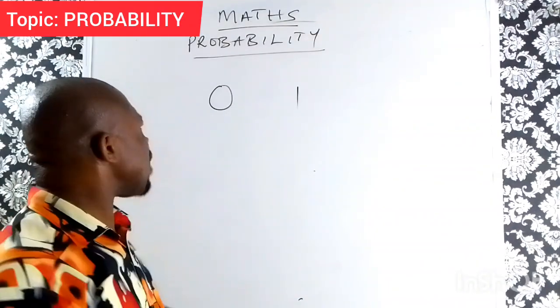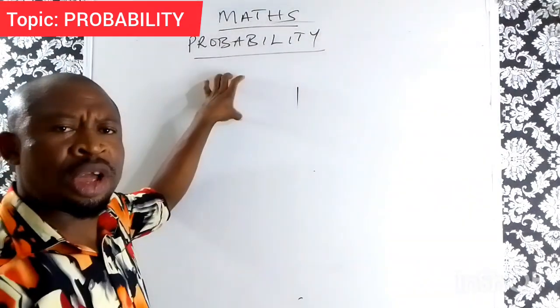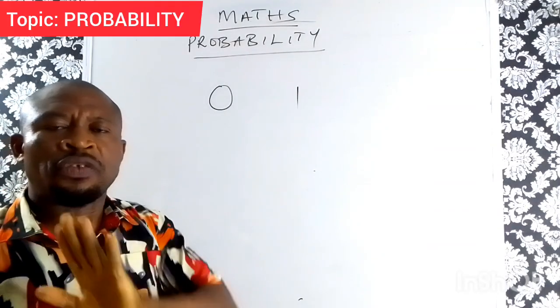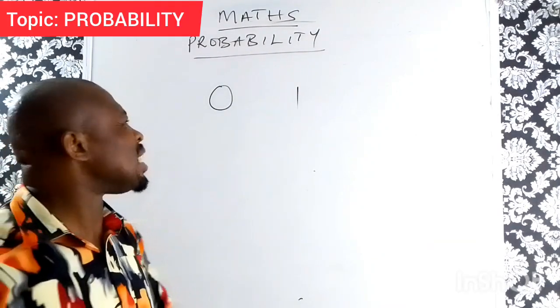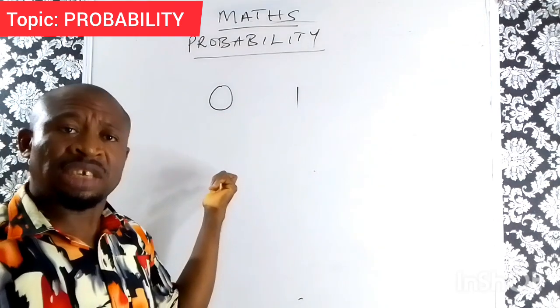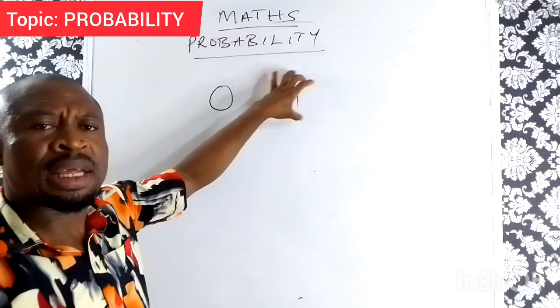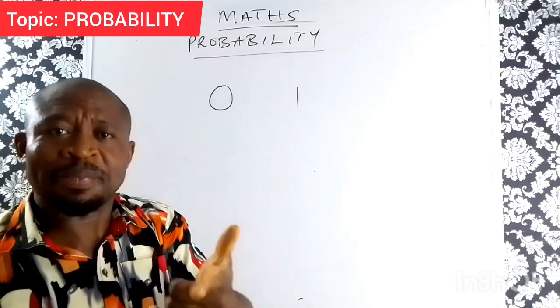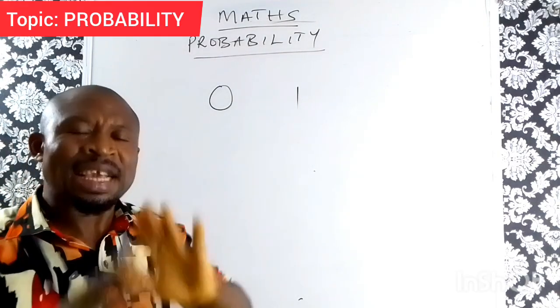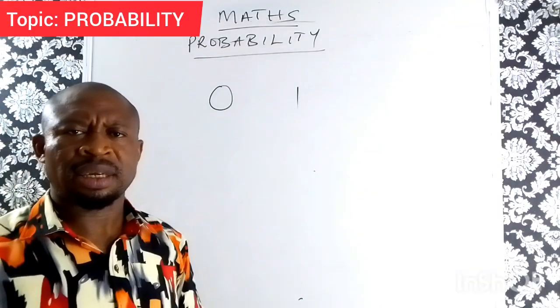If we have a numerical value of 0, it means the likelihood for that event to occur is very slim, very small. If you have a probability of 1, the likelihood for that particular event to occur is 100% certain.